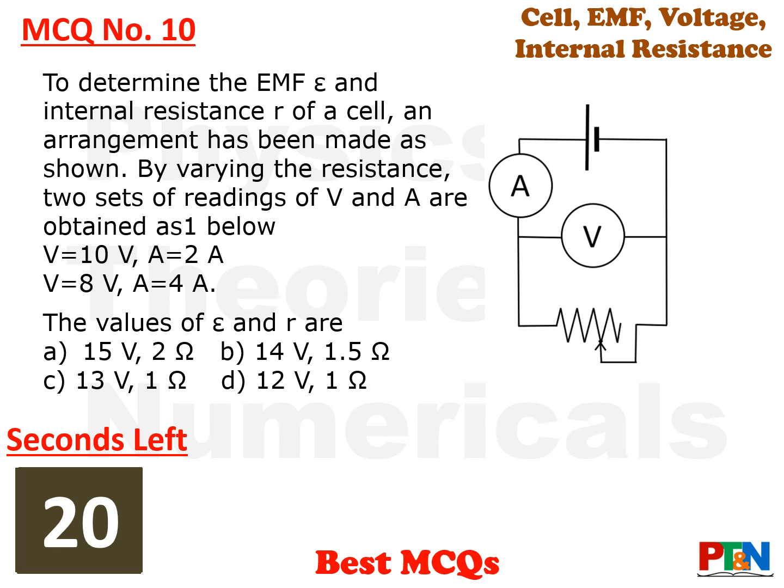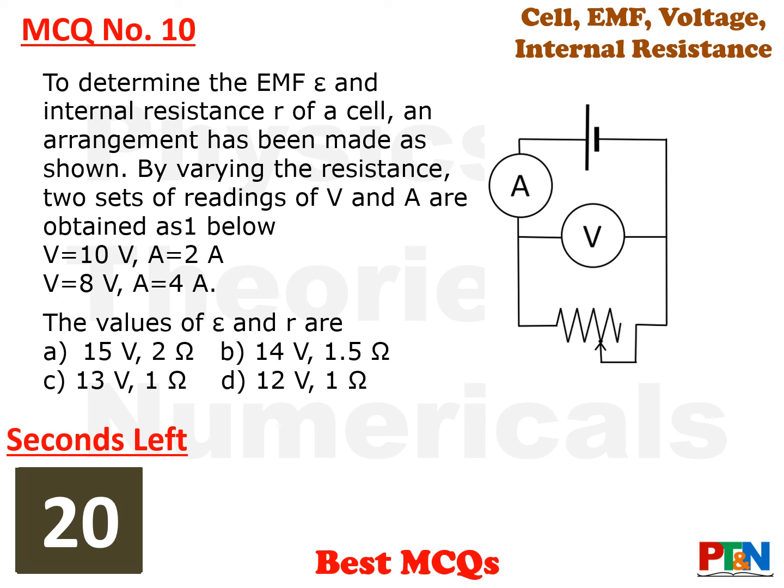Next MCQ, last MCQ of this video. Look at the circuit diagram. The EMF E and internal resistance have to be found out. So a circuit has been made like this, where voltmeter has been put and also ammeter has been put.